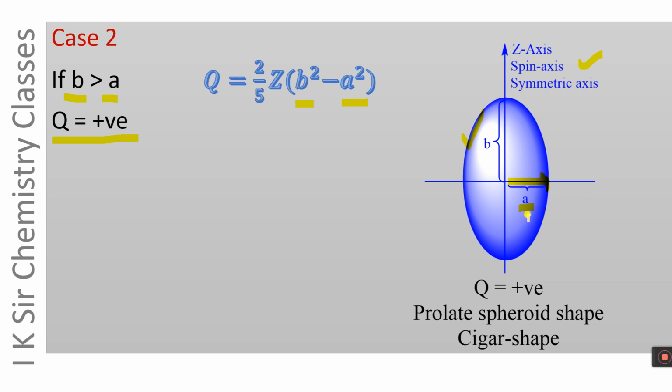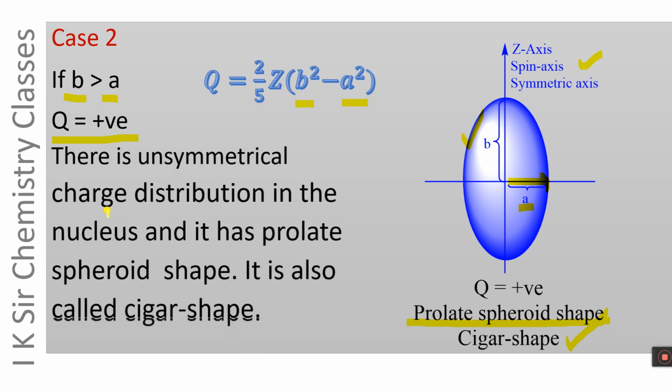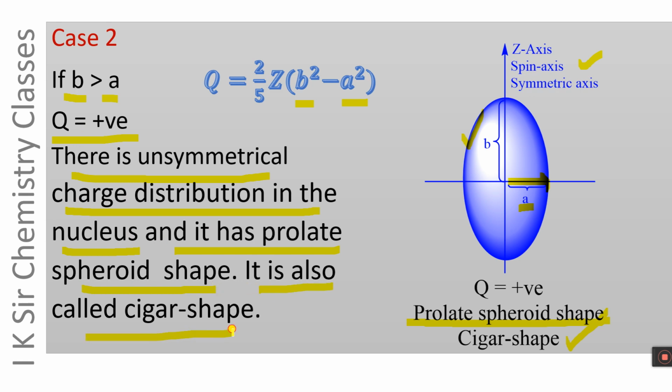B is greater than A, Q will be positive, and this type of shape is called prolate spheroid shape. It is also called cigar shape. There is unsymmetrical charge distribution in the nucleus if Q is positive and it has prolate spheroid shape.